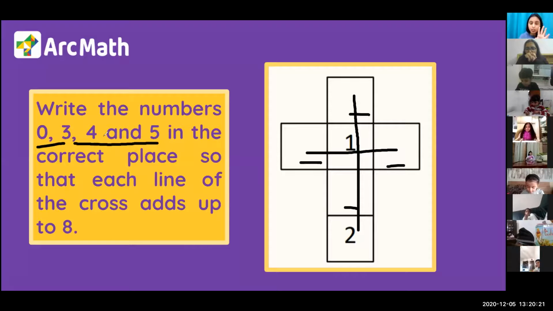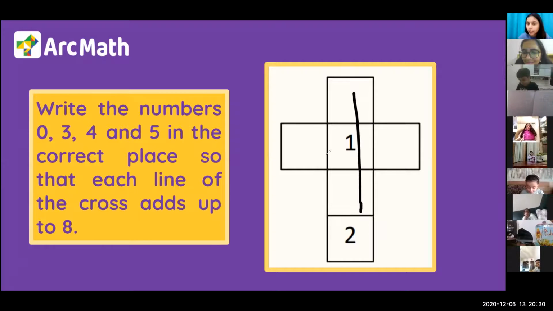Okay, you can use these 4 numbers. You have to fill these numbers here, here, here and here, and then the answer should be equal to 8. Here also 8 and here also 8. You have 4 numbers 0, 3, 4 and 5. Try to write the numbers in such a way that you get the addition as 8. Okay, now is that clear?